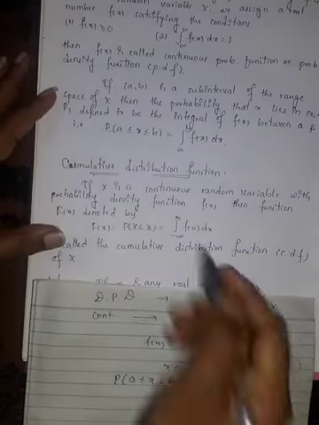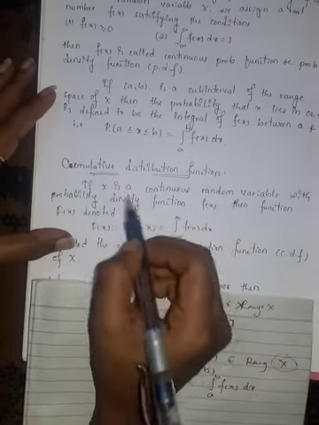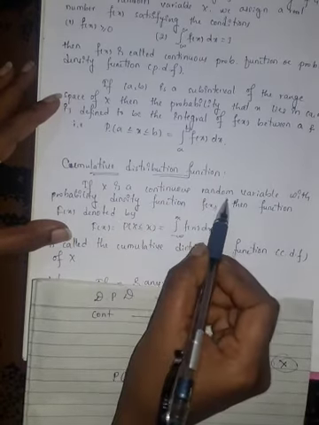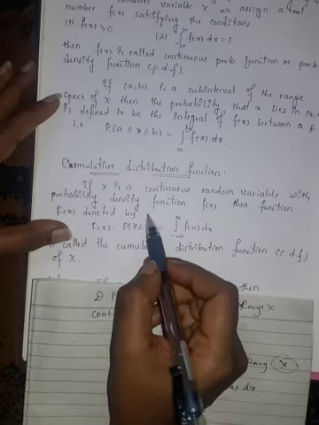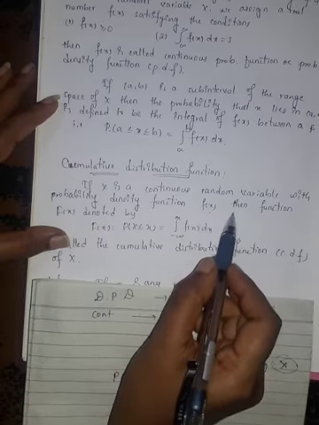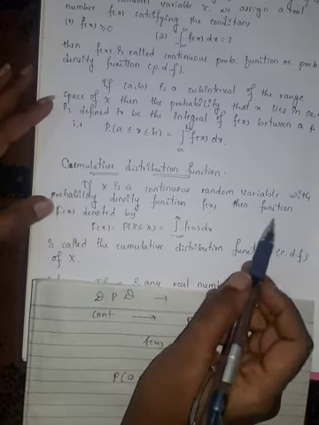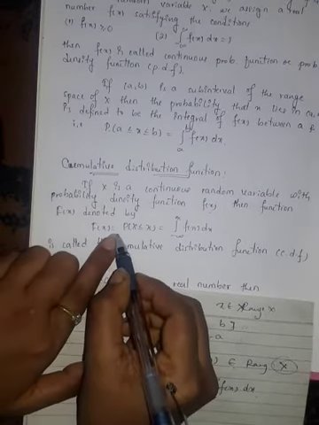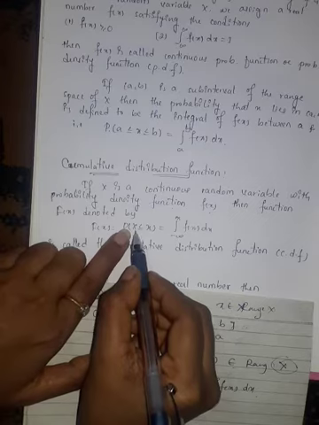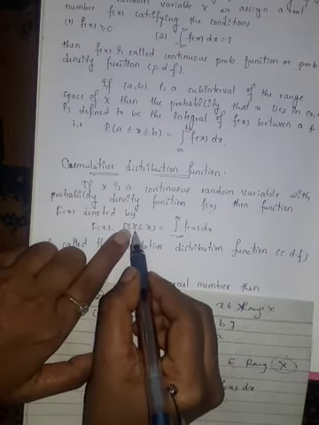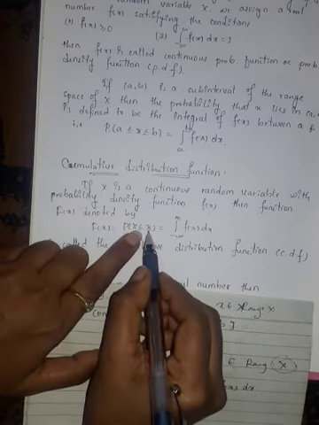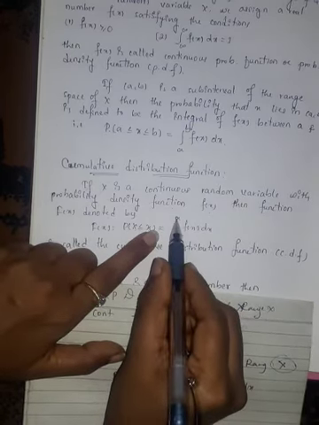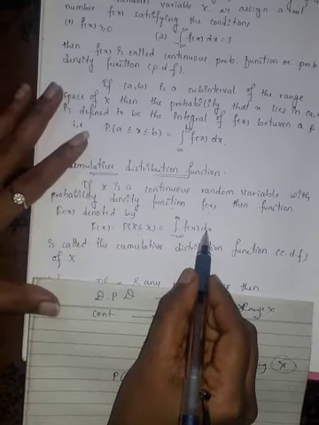Next, cumulative distribution function, that is CDF. If x is a continuous random variable with probability density function f of x, then the function capital F of x is equal to probability x is less than or equal to x, which is defined as integration from minus infinity to x f of x dx.